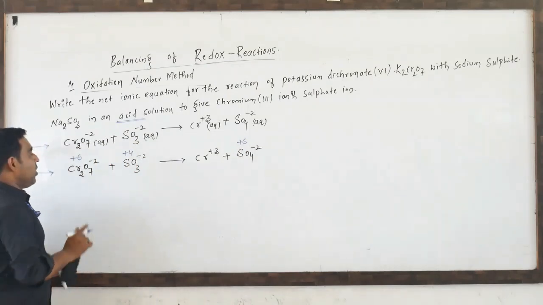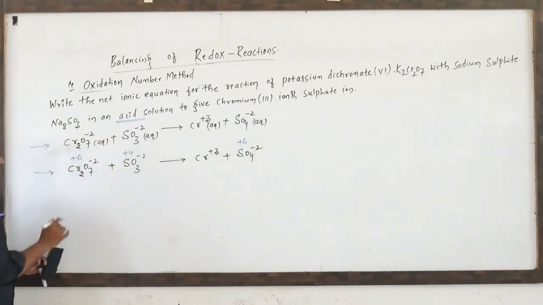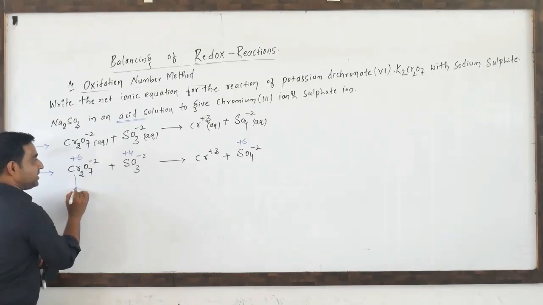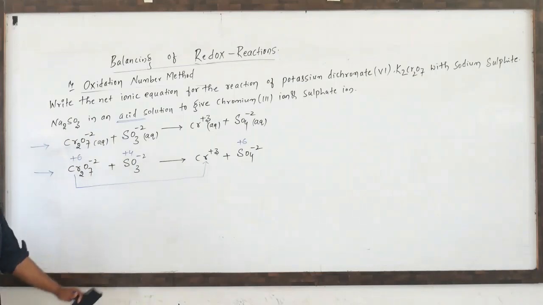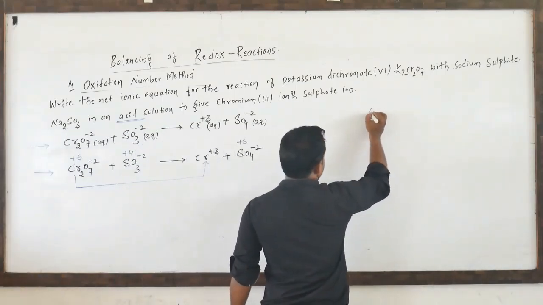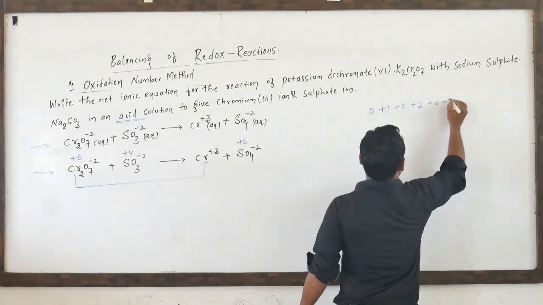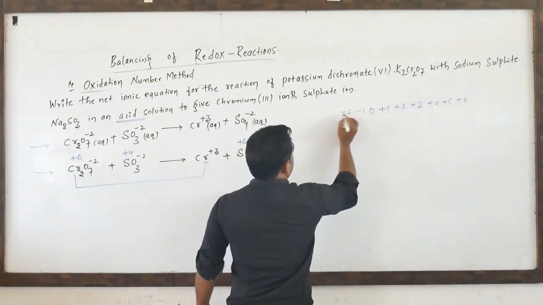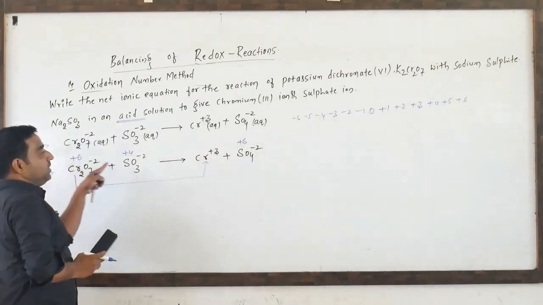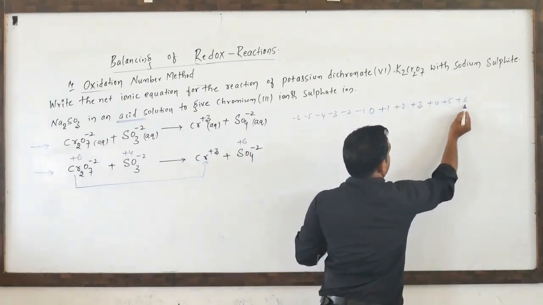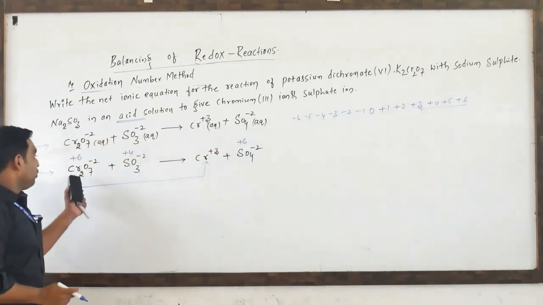The first step we did was write the oxidation numbers of all the elements. Chromium, which was in +6 oxidation state, has converted to +3 oxidation state. That means reduction has happened. We already discussed that: an increase in oxidation number is called oxidation, and a decrease in oxidation number is called reduction. We have to remember that point, it is very important. Chromium was +6 and is converted to +3, a decrease in oxidation number, that is reduction.